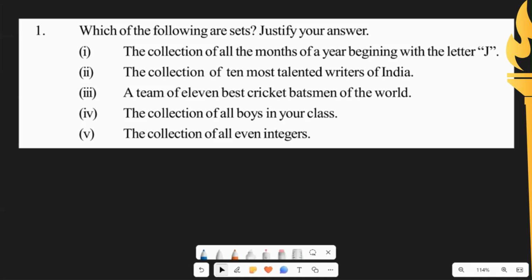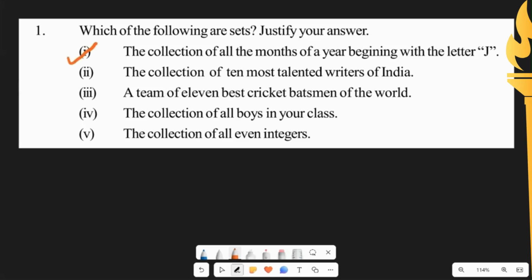So for example, if you ask anyone in the world what is the set of natural numbers, everyone would say 1, 2, 3, and so on. If you ask them whole numbers, they would say 0, 1, 2, 3, and so on. So if we see here the question, the collection of all the months of a year beginning with letter J. If you ask anyone, everyone would say January, June, and July. Since everyone will give the same answer, it is considered as a set.